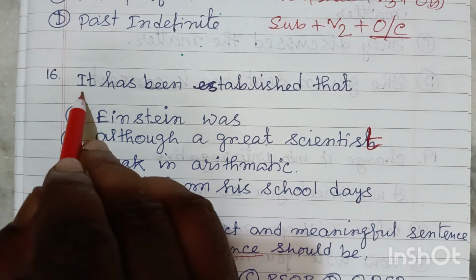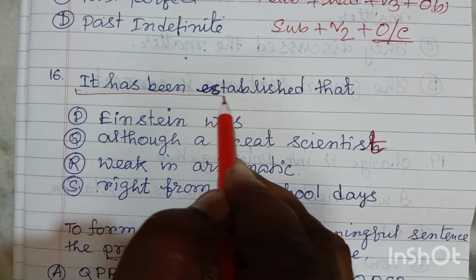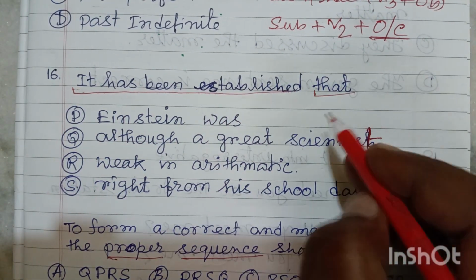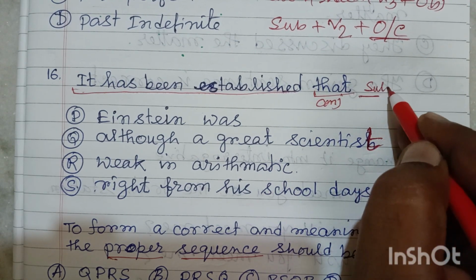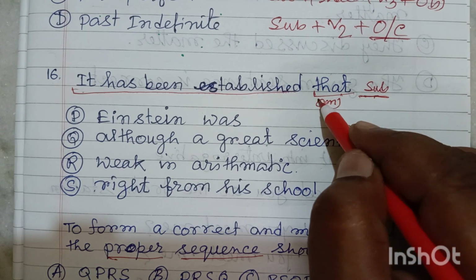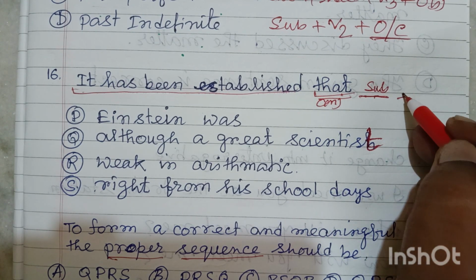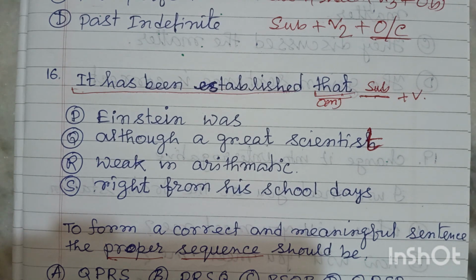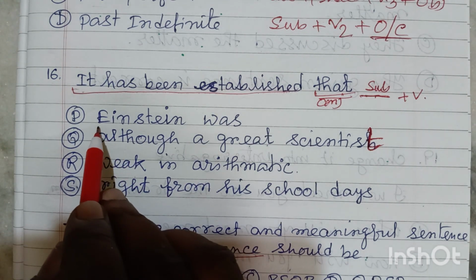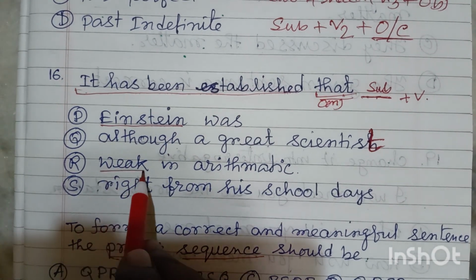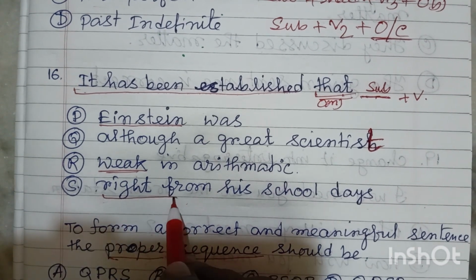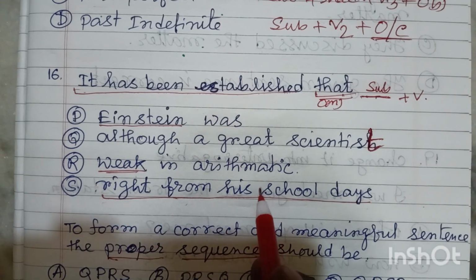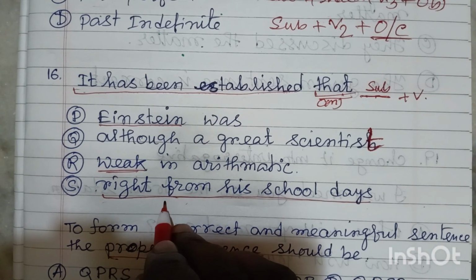Friends, look at this part. It has been established. This is the principal clause. And after that, the conjunction is written. This is a conjunction. So obviously, after that, there will be a subject. So it's clear. After this subordinating conjunction, we have to write a subject, then verb, then object or other words which are there in the sentence. So here, look at this. This part may be the subject, Einstein. Weak is an adjective, so we cannot use it. Right from his school days, this is the time. If you think about the meaning, this is the time. That means it may be an adverb.